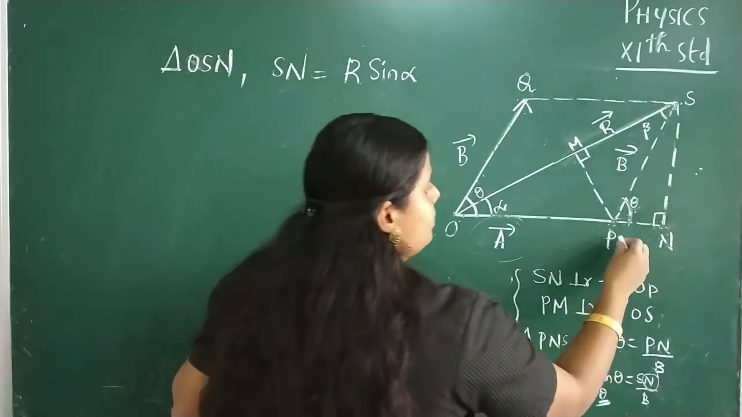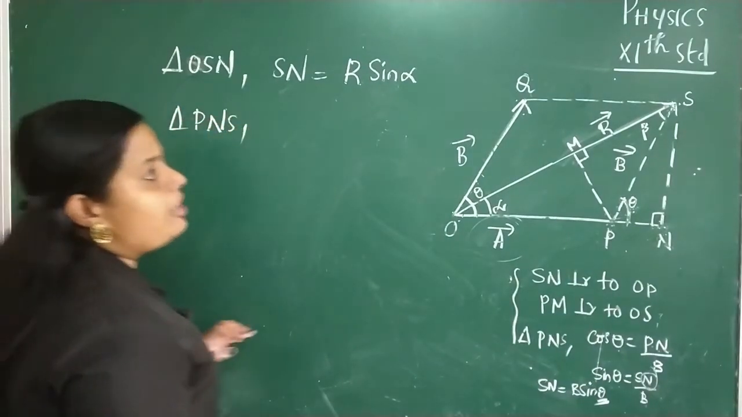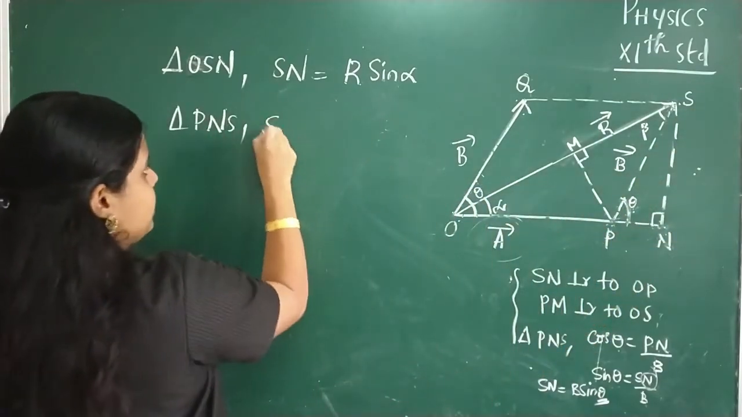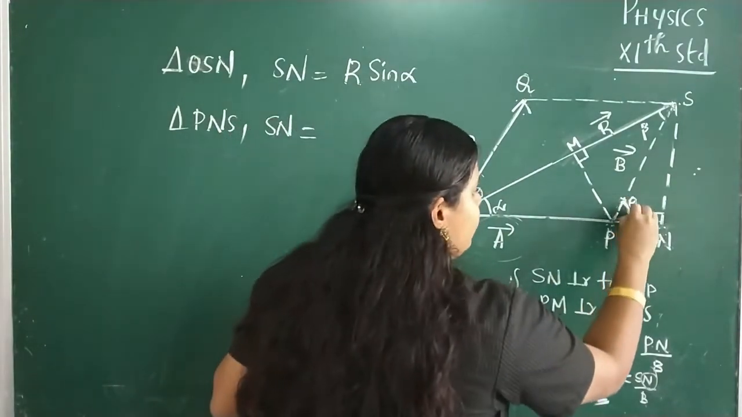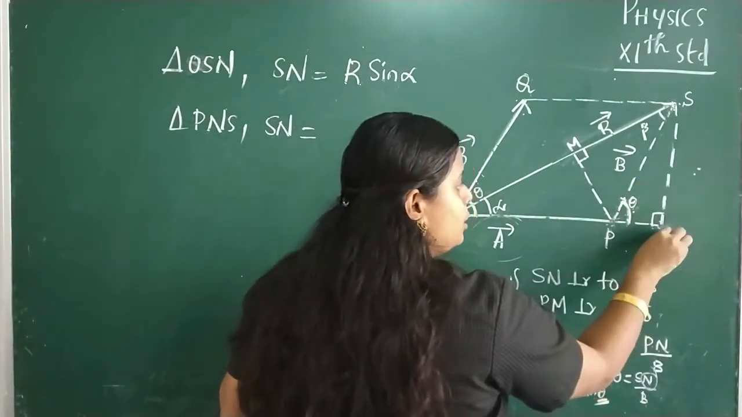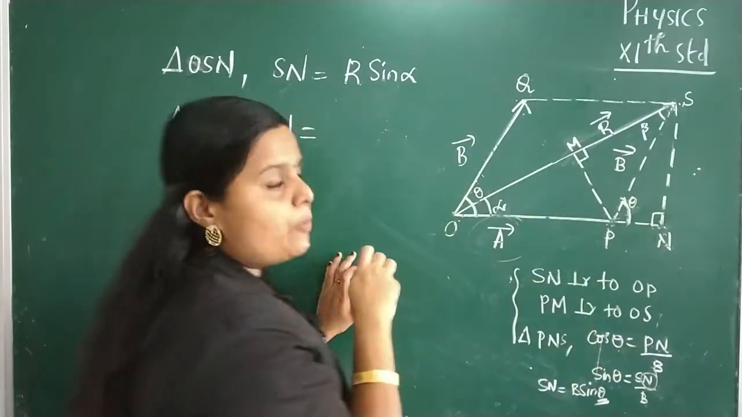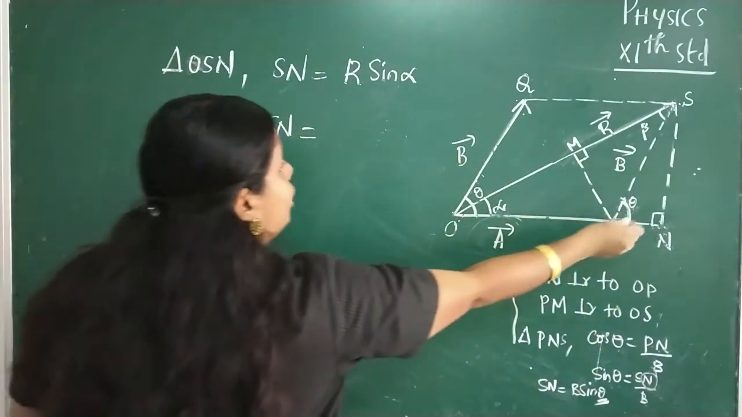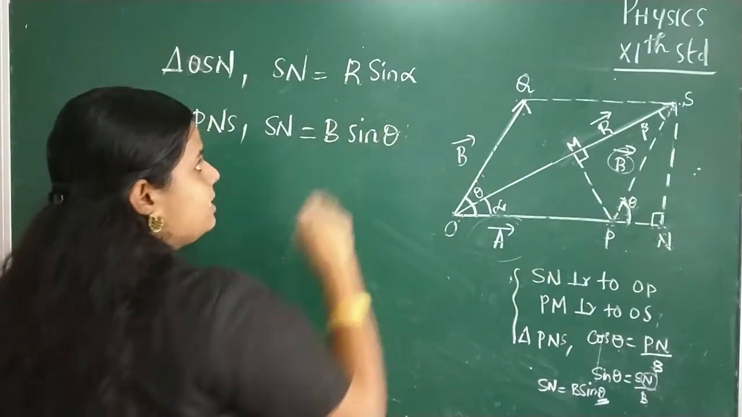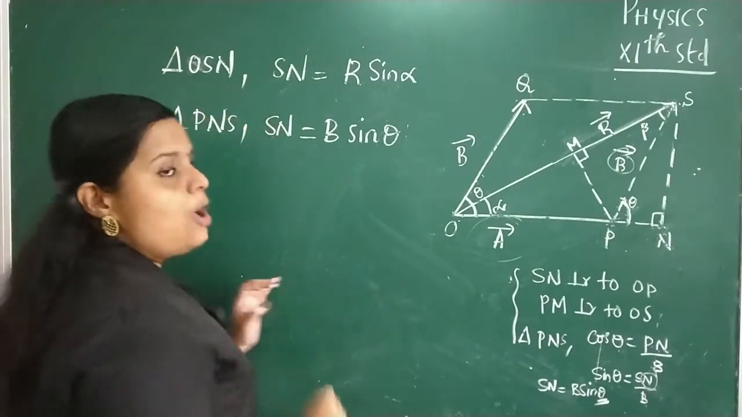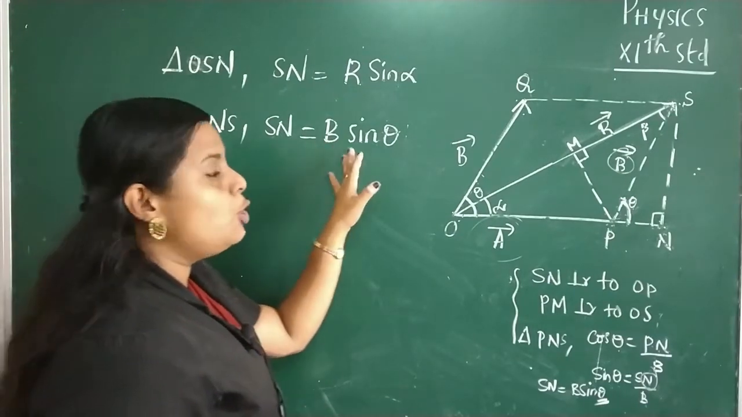Now consider the triangle PNS. From this triangle, SN is the opposite side of this angle theta, so SN is sin theta times the hypotenuse. The hypotenuse is B, so it will be B sin theta. Clear? So from the triangle OSN, SN is equal to R sin alpha, and from the triangle PNS, SN is equal to B sin theta.